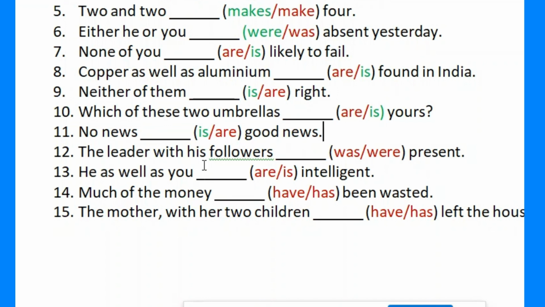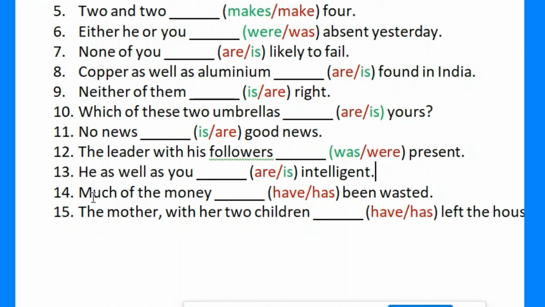12. The leader with his followers was present. Explanation: the subject is the leader, which is singular. The phrase with his followers is additional information and does not affect the verb, so we use was. 13. He as well as you is intelligent. The verb agrees with the first subject, he, which is singular. As well as does not affect the singular subject, so we use is.